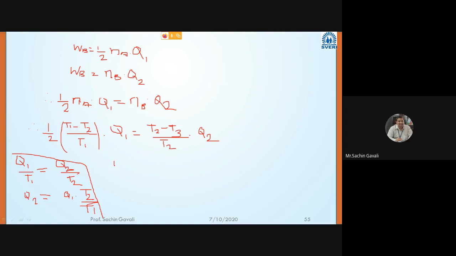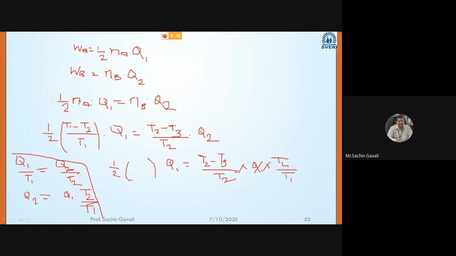Therefore 1/2, if you solve, I will write as a bracket, Q1 is equal to (T2 minus T3) divided by T2 into Q1 into T2 divided by T1.